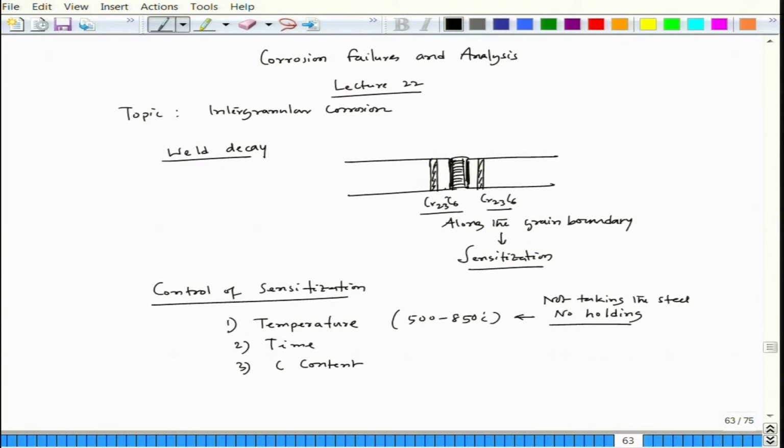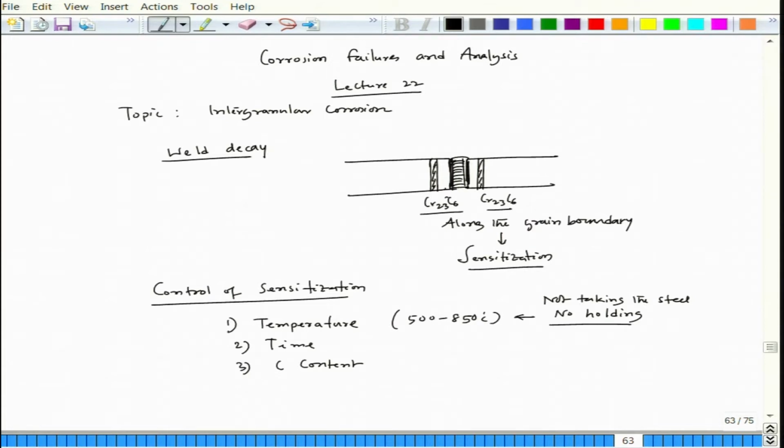If you make the alloy, take it to a high temperature, let us say around 1200 or 1300 degrees Celsius, where chromium carbide dissolves, because we know that around 1050 degrees Celsius chromium carbide dissolves. Once it dissolves and homogenizes, then you quench it to room temperature.